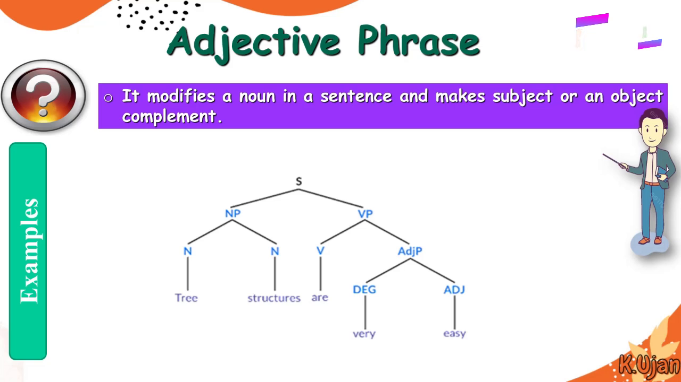Three structures are very easy. If you're going to find out adjective phrases, this is the way, and you are always given this in the examination, and you have to find out the answers through this type of analysis.